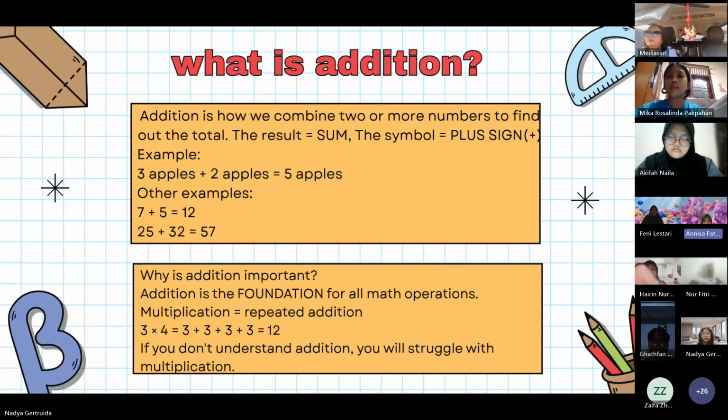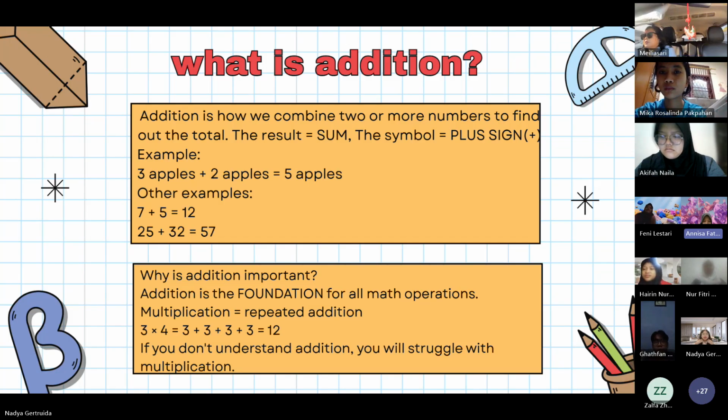Example, we have 3 apples, then our friend gives us 2 more apples. Now, how many apples do we have? Just add them. 3 added to 2, the sum is 5. Another example, 7 added to 5, the sum is 12. Or 25 added to 32, the sum is 57. Basically, just add the numbers together.